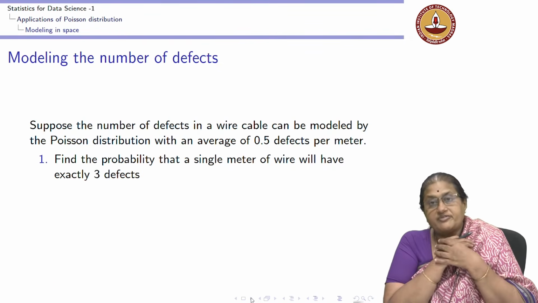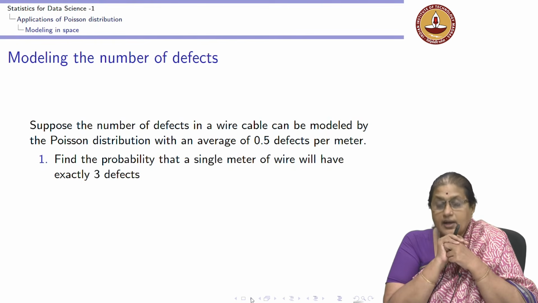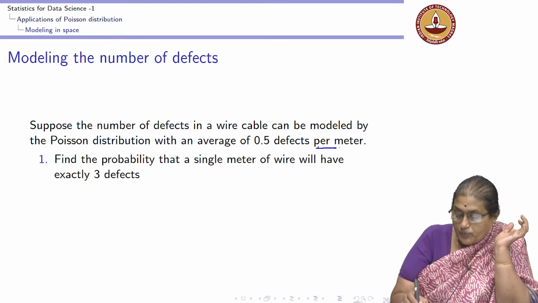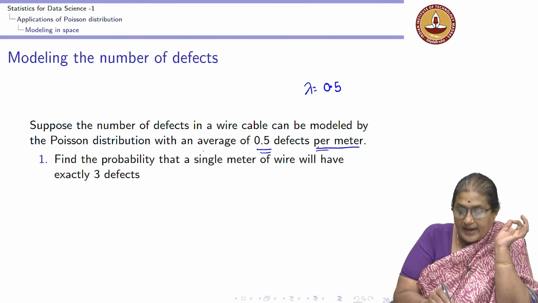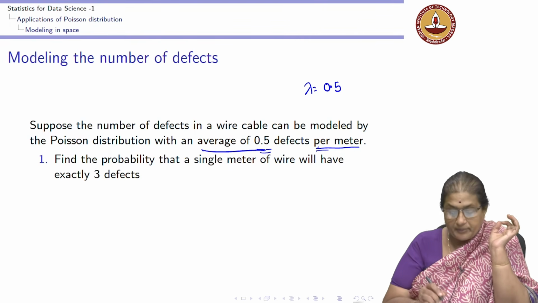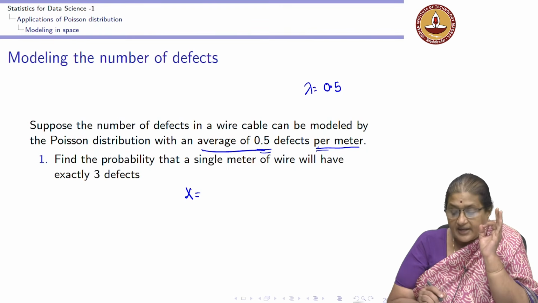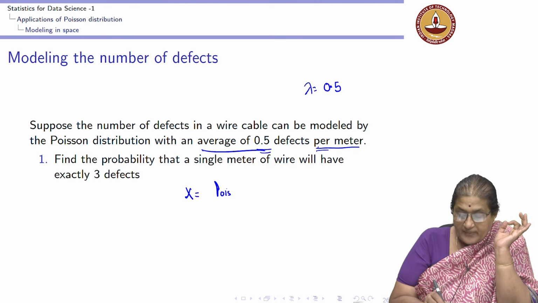Suppose the number of defects in a wire cable. Here I have a cable, and the length or the interval of the cable is a meter. I am saying lambda equal to 0.5 per meter, an average of 0.5 per meter. So, x, which is the number of defects in a wire cable of 1 meter, can be modeled as a Poisson with lambda equal to 0.5.